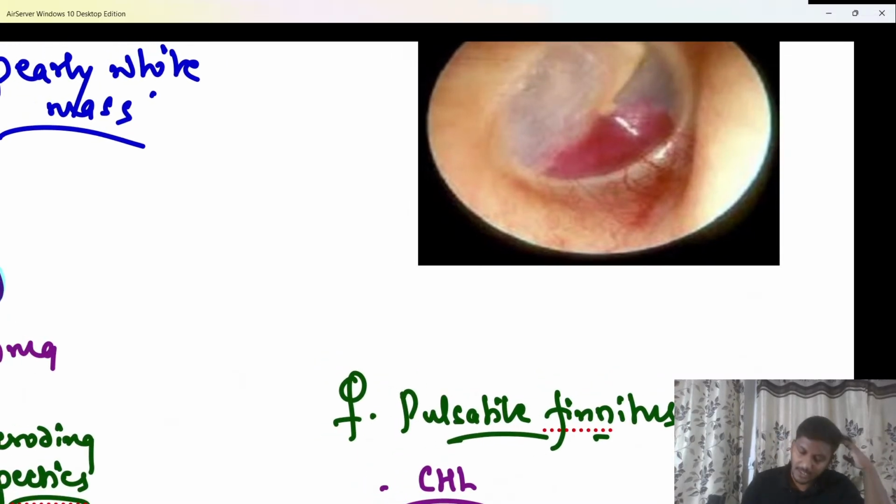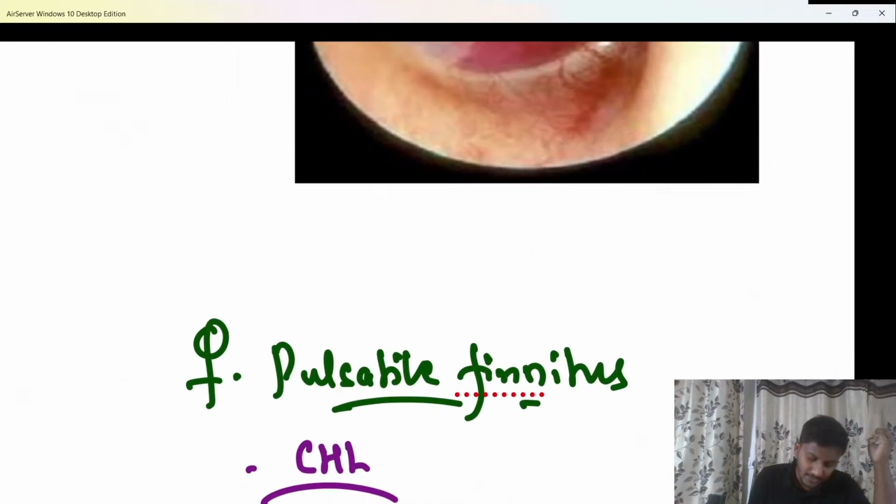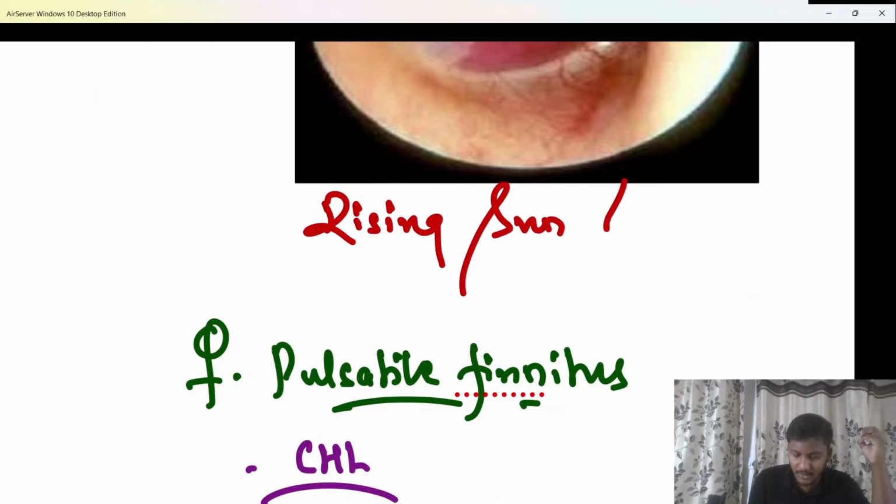This kind of classical picture on otoscopy. What is this sign called? Pehle ye batao. What is this sign called? On otoscopy, you are able to see this classical red vascular mass growing from the floor of the middle ear, in the hypotympanum or the lower part of the middle ear. This sign is classically referred to as the rising sun sign, bache.